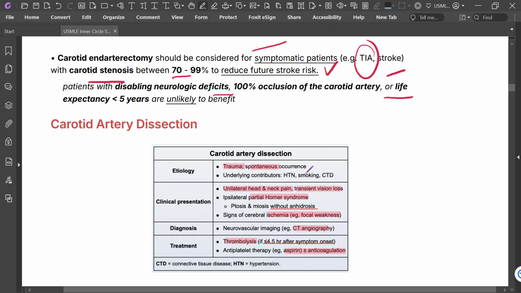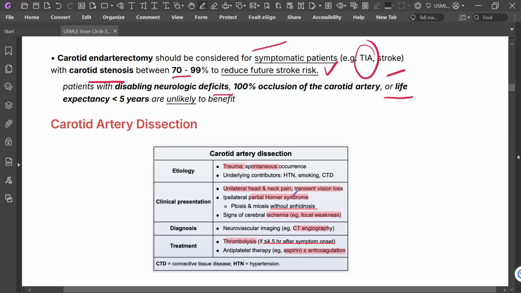Clinical presentation: unilateral head and neck pain, and there may be transient vision loss. There may be ipsilateral partial Horner syndrome, with ptosis and miosis without anhidrosis.